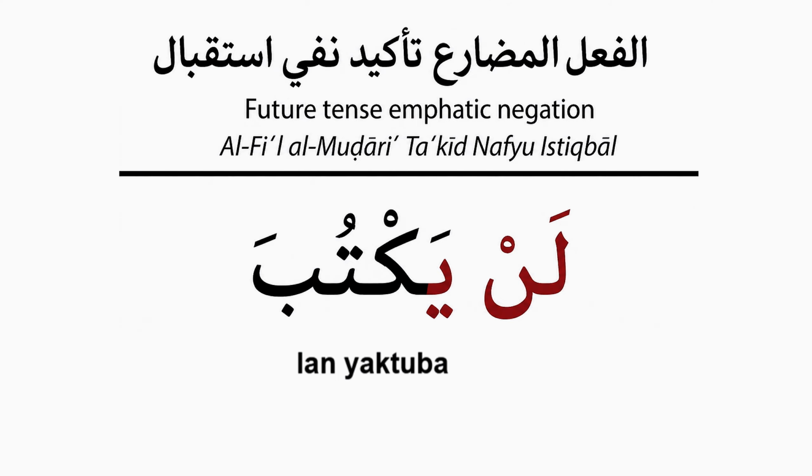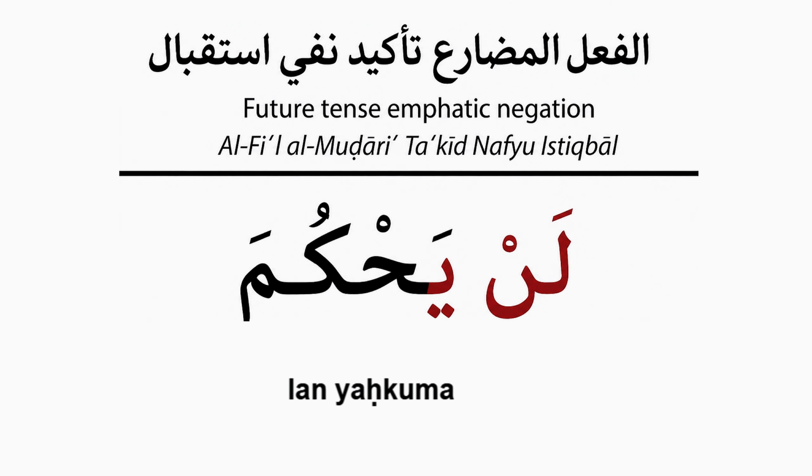يحكم, he is judging right now. لن يحكم, for example, the judge will absolutely not rule today, because, for example, he will not appear today. For some reason, he will not be able to judge. Then we can use this form when we are absolutely certain that an action will not take place. These were our 5 forms of الفعل المضارع.